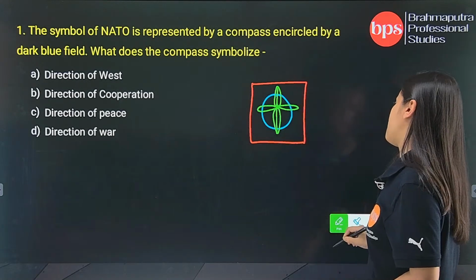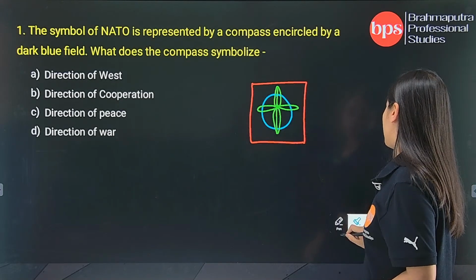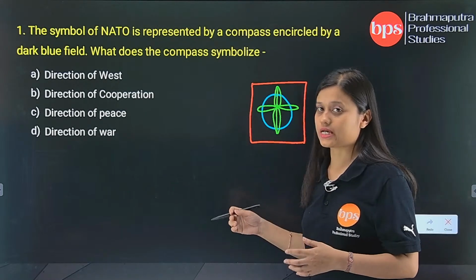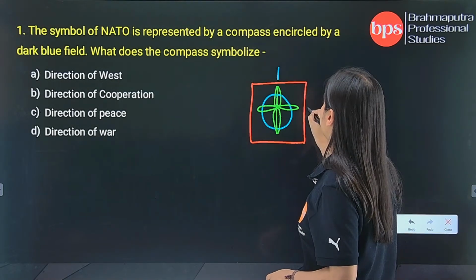If you look at your book or go to the website, you will see this particular symbol.